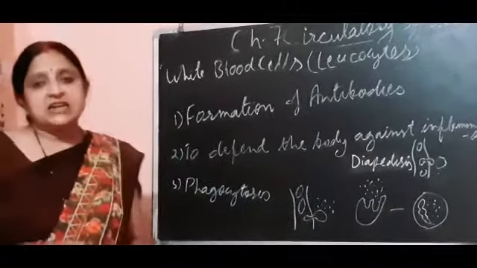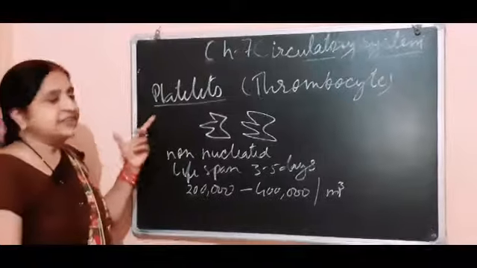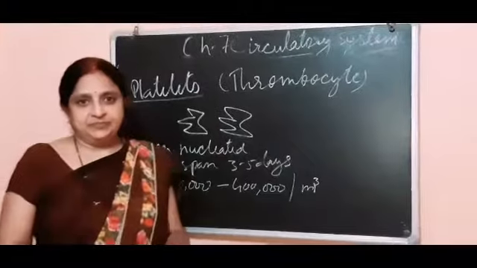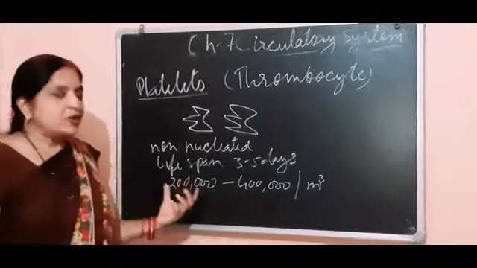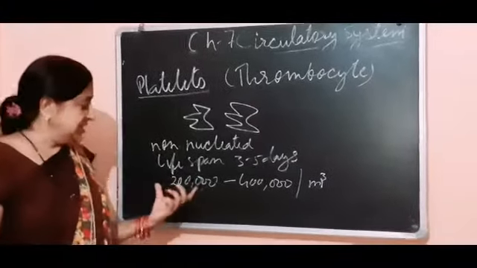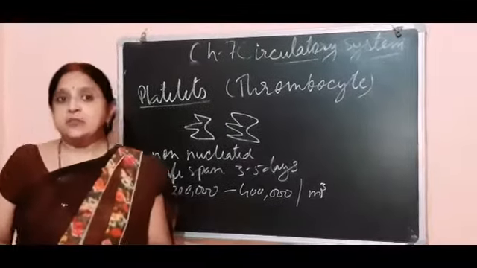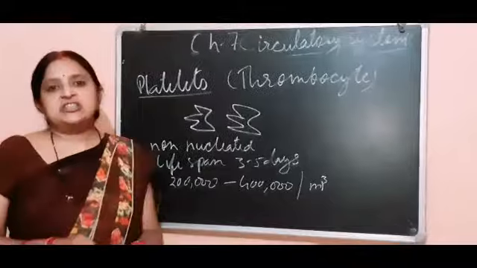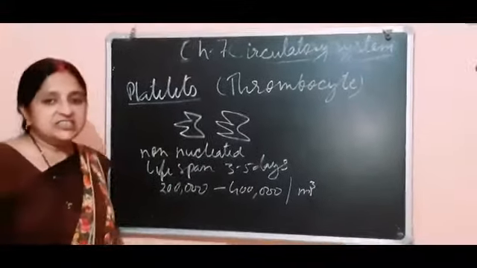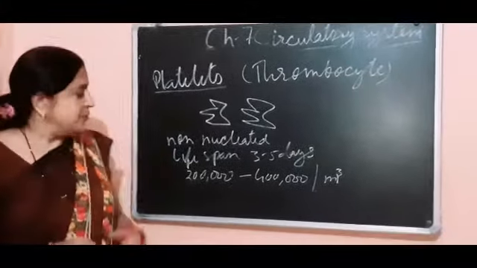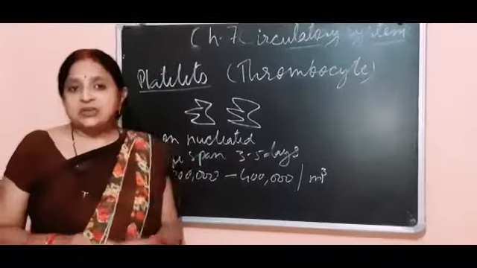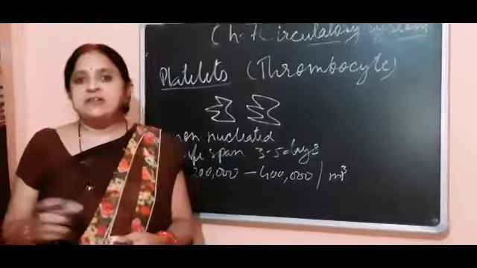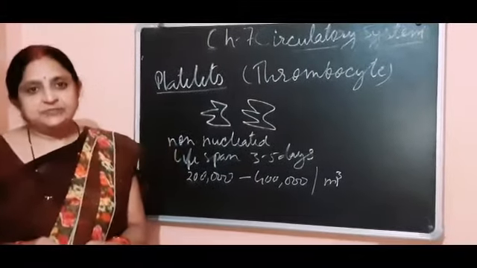Now the third cell is the platelets. Another name of platelets is thrombocytes. Their count in our blood is 2 lakh to 4 lakh per cubic millimeter of blood, and their lifespan is 3 to 5 days. Their presence is very important in our body because they are responsible for the clotting of the blood during injury.